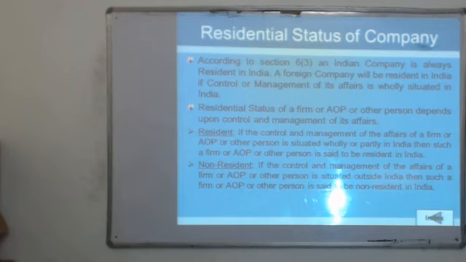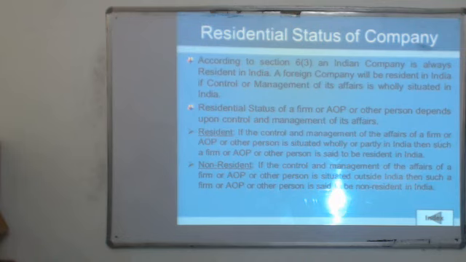Here it is important to mention that control of management means the board of management, where the board meeting is to be held. Suppose the board meeting is held in India and all the meetings are held in India, then it will be called an Indian company or resident company.